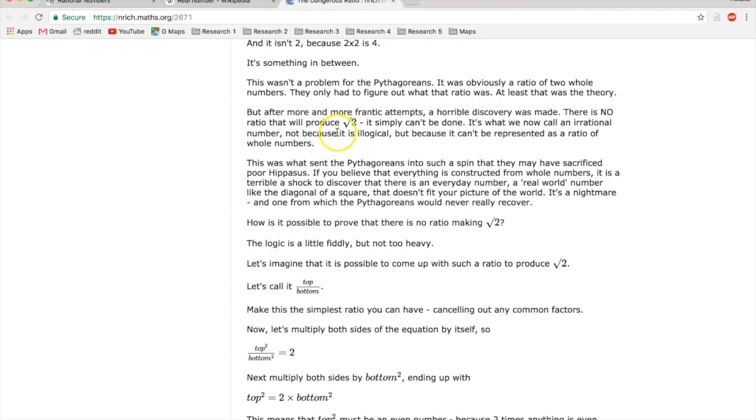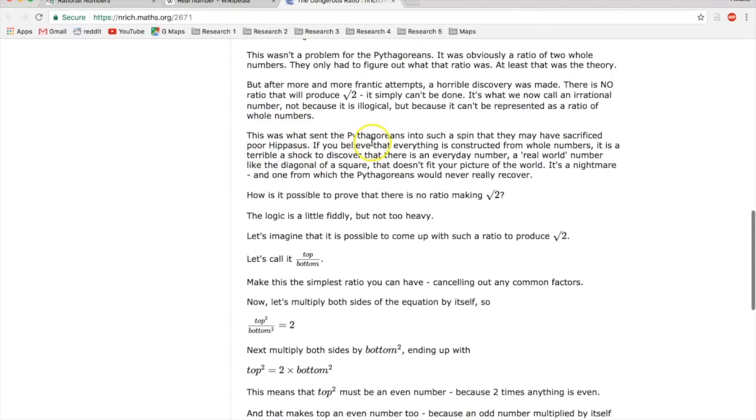But after more and more frantic attempts, a horrible discovery was made. There is no ratio that will produce the square root of 2. It simply can't be done. It's what we now call an irrational number, not because it's illogical, that's exactly what it is, but because it can't be represented as a ratio of whole numbers.